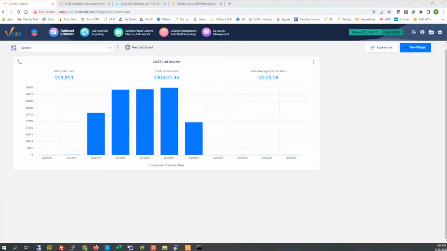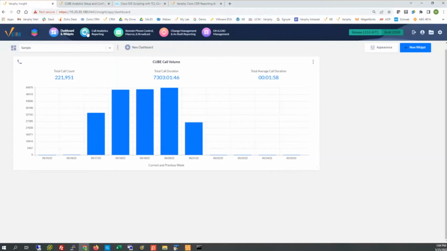So when the Cube goes down, the why would normally be some type of interference. Whether that's something connection or firewall related, or some type of security patches, stuff like that can cease UCM CDR delivery as well as Cube CDR delivery. We see it seldom. It doesn't happen rampantly, but we definitely do see it. For instance, with this widget we're looking at, data has stopped being delivered since 5/21 in my lab here. So there are a couple things we can do.